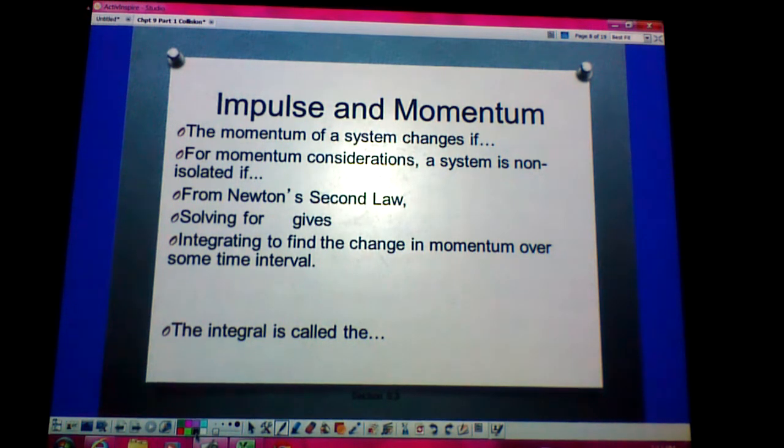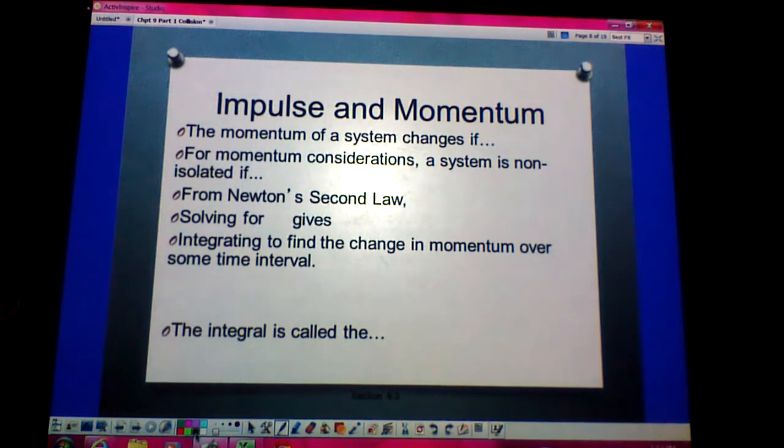Like we learned today, we know that momentum is simply mass times velocity. We know that momentum is a vector quantity because velocity is a vector quantity. So momentum depends on direction, and it will be in the same direction that the velocity is acting in.